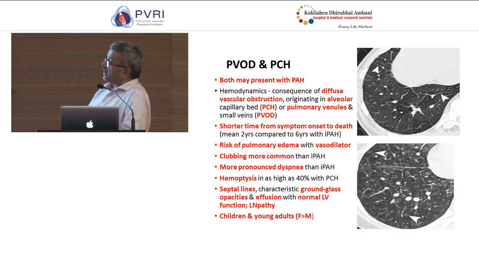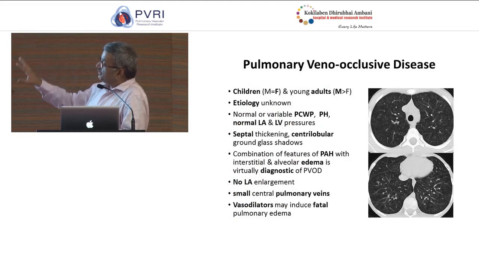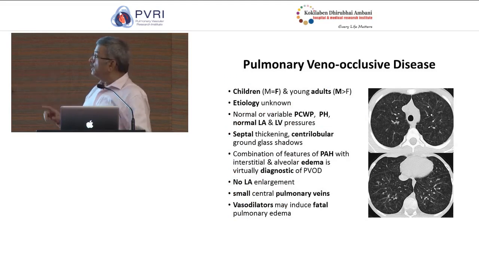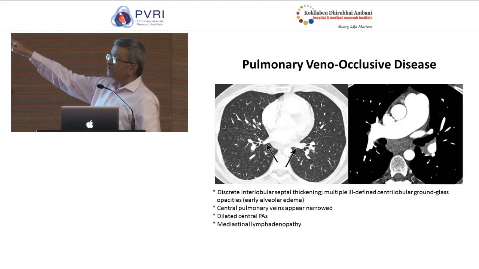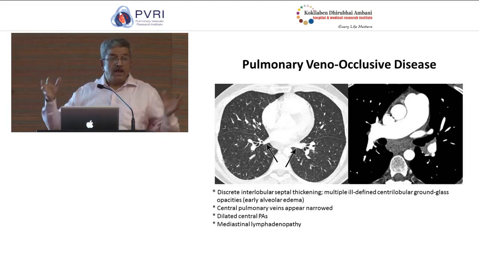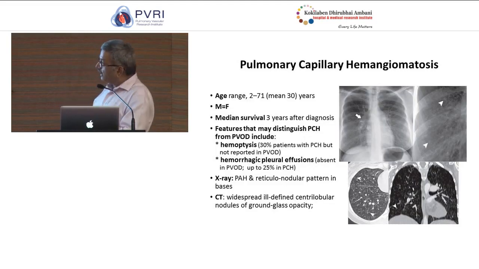So when should you suspect PVOD? PVOD is suspected when you see septal lines, no LA enlargement, some pleural effusions may be seen, but nonetheless you see smallish looking pulmonary veins and you see mediastinal lymphadenopathy. In this setting, I would suspect PVOD in the appropriate clinical setting.